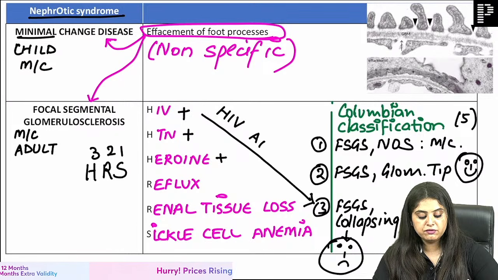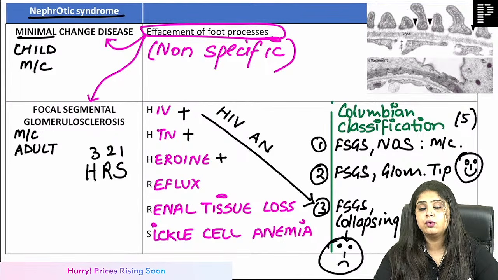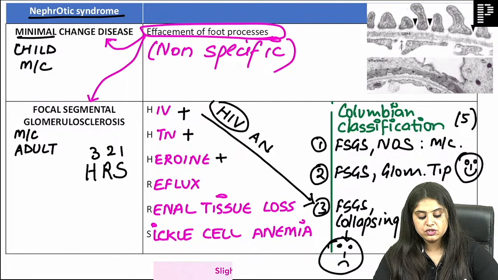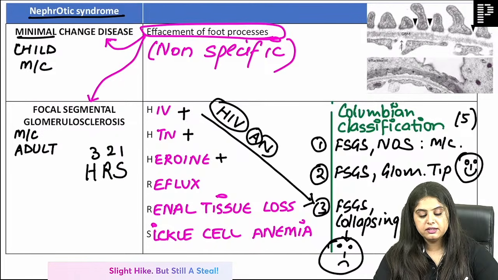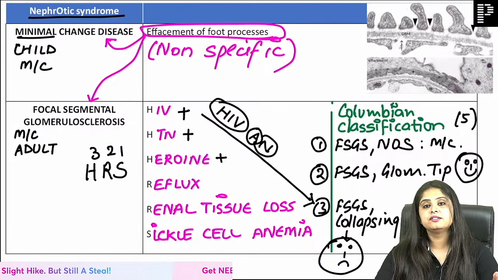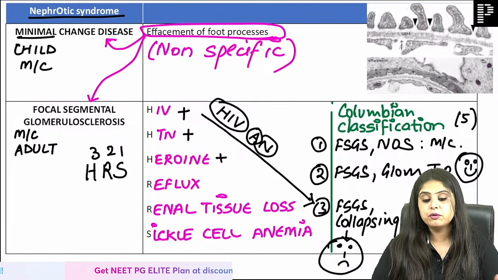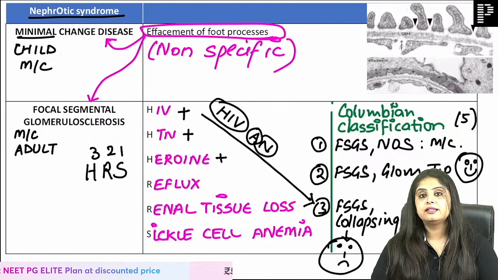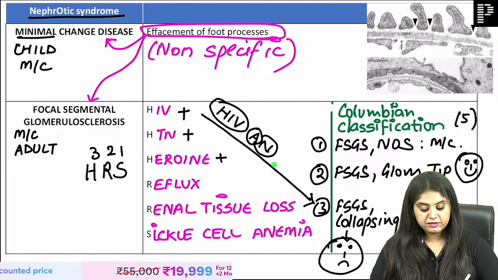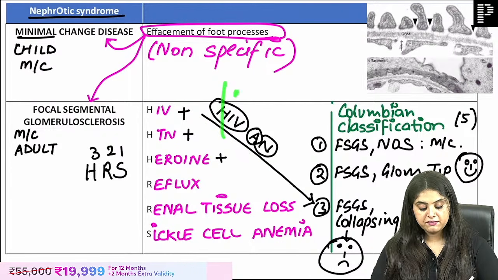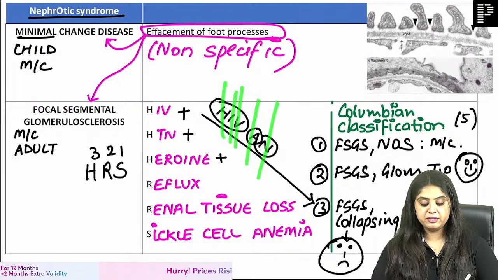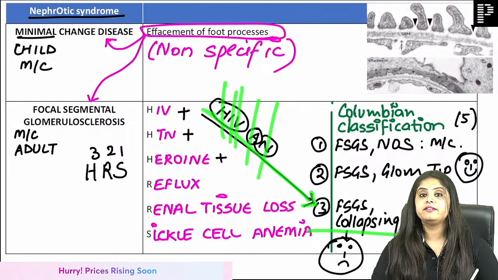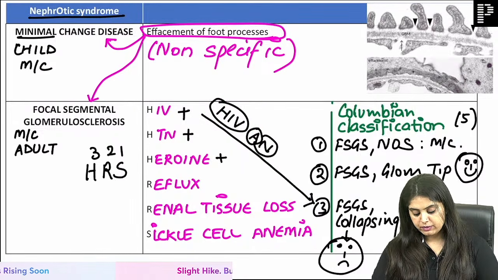Don't feel it is a new disease which you don't know. HIVAN is nothing but HIV associated nephropathy. I mean, it's the common sense thing written in the form of a sentence, and they're trying to act smart out of it. They made a short form of the sentence. HIV associated nephropathy. It's an HIV disease, of course, very, very bad. Now coming to the next question.